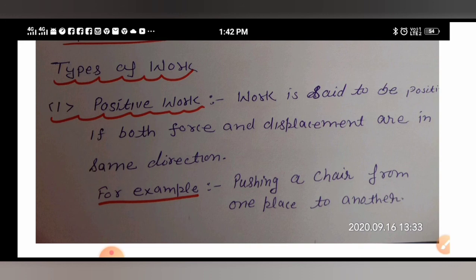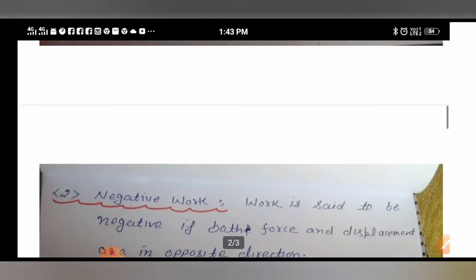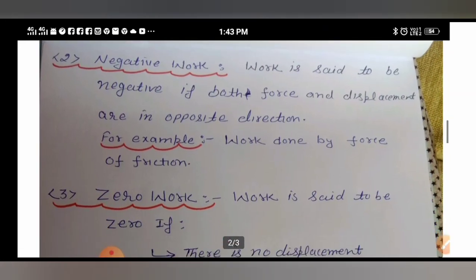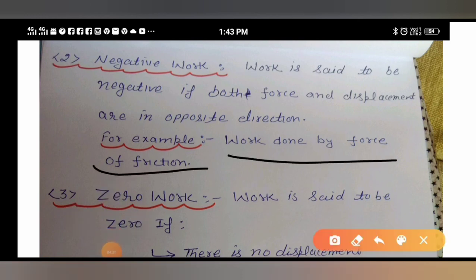Okay students, so our second type of work done is negative work done. Work is said to be negative if force and displacement are in opposite directions. Both are in opposite directions. For example, work done by the force of friction. Students, you have studied in lower standards that the force of friction always acts in the opposite direction.